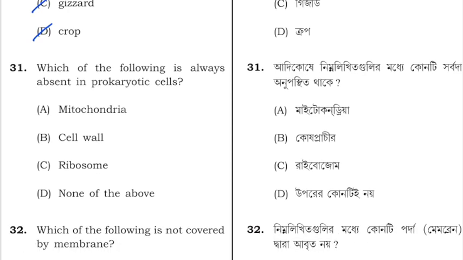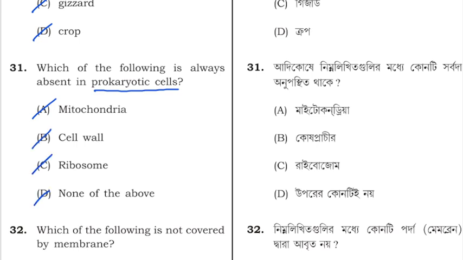Question number 31 says, which of the following is always absent in prokaryotic cells? So we know the difference between prokaryotic and eukaryotic cells. Let's see the options first: mitochondria, cell wall, ribosome, and none of the above.